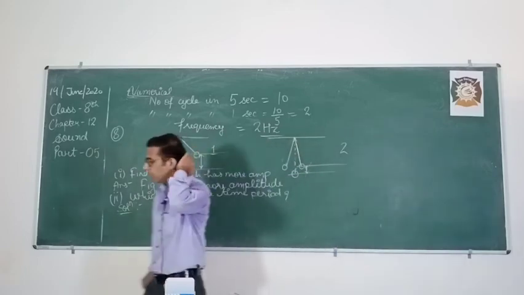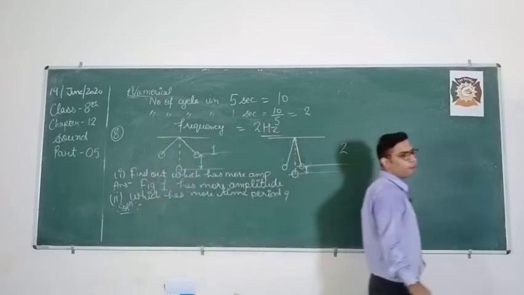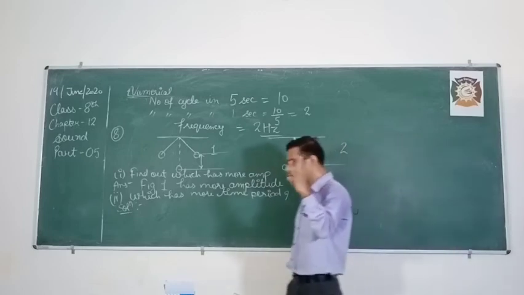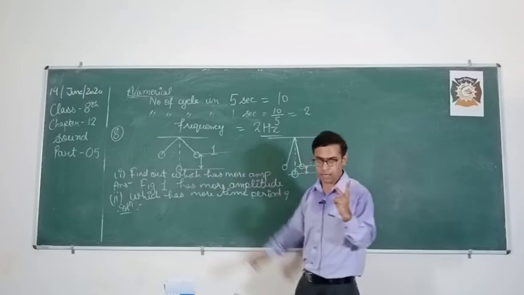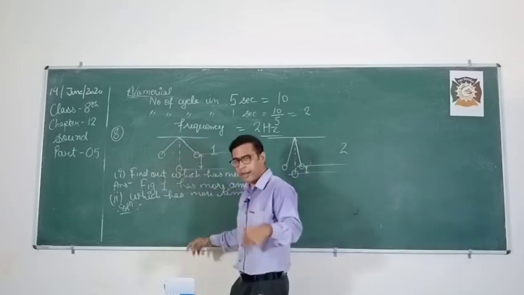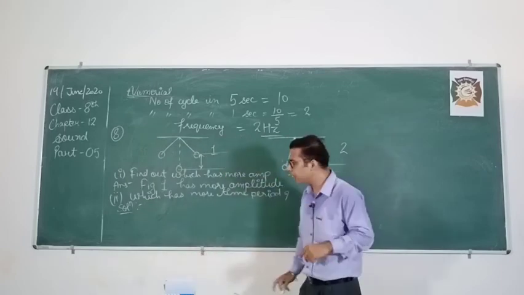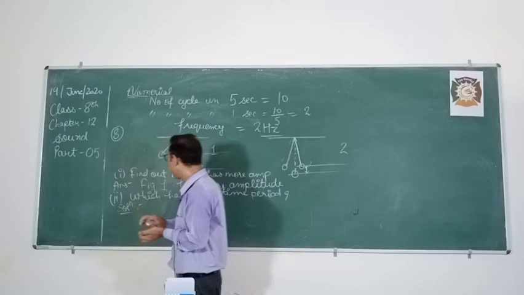So, relate the concept carefully from the last class. What have we studied? Time period of a pendulum depends on three factors. First, time period depends upon the length of the string. The higher the length, the higher the time period; the smaller the length, the lower the time period. Second, time period does not depend on the mass of the bob.